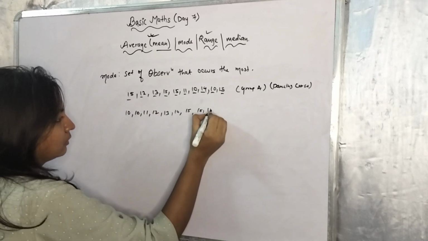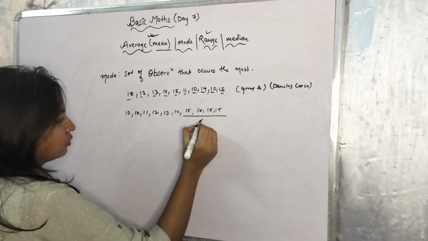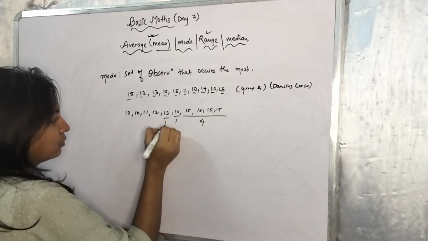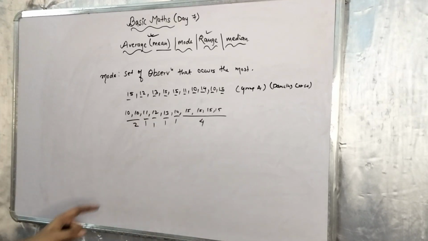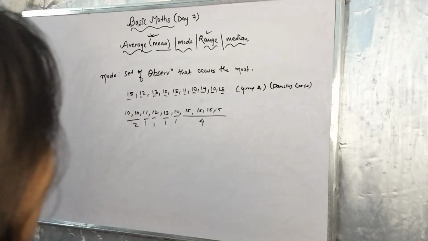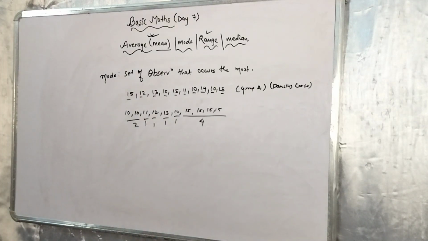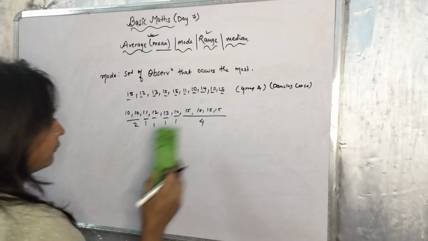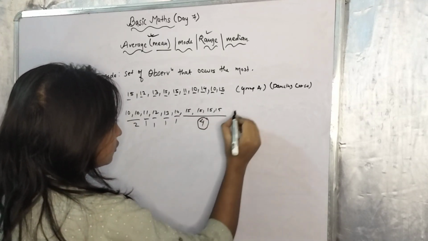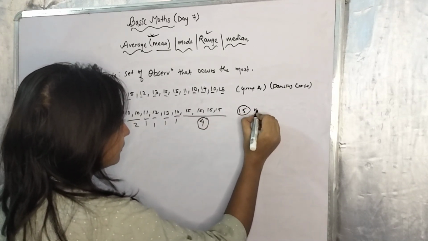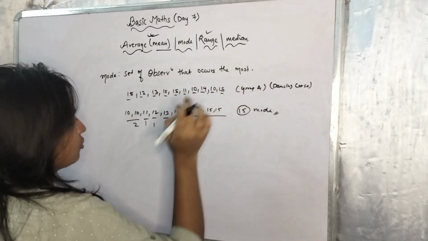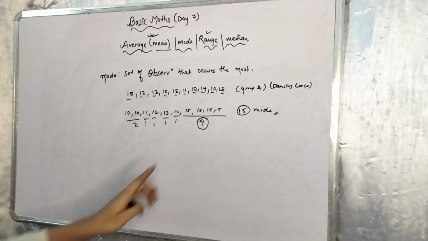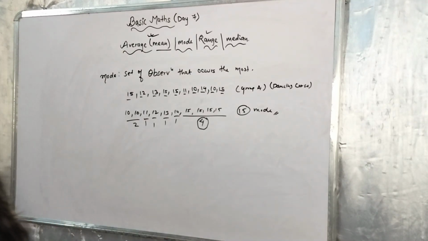So there are 4 students, the maximum number of students, of age 15. So this is our mode. 15 is our mode. As we know, the mode is the observation that occurs the most. So which observation occurred the most? 15 is the observation that occurred the most. So this is how we take out the mode.